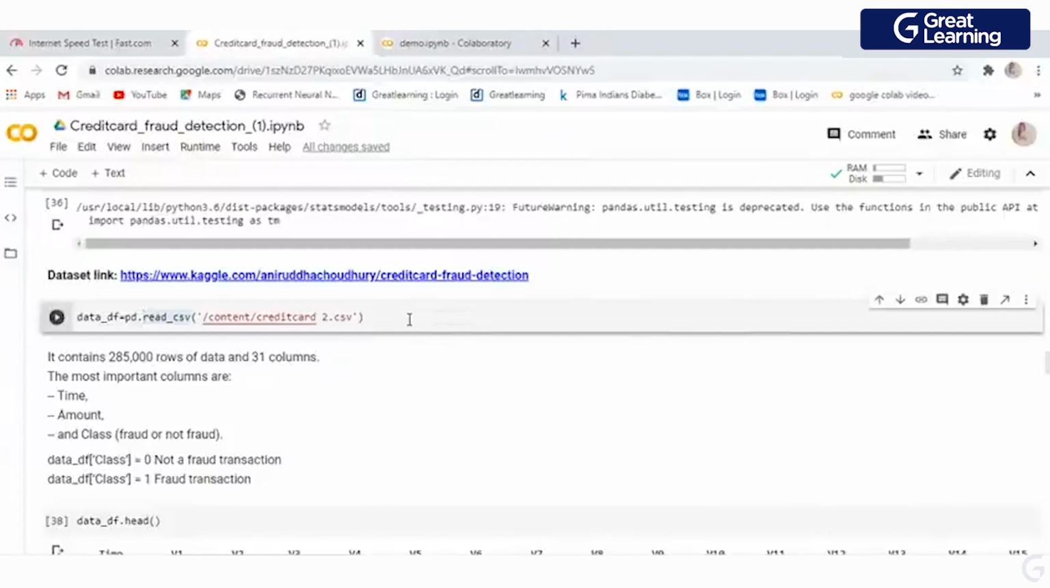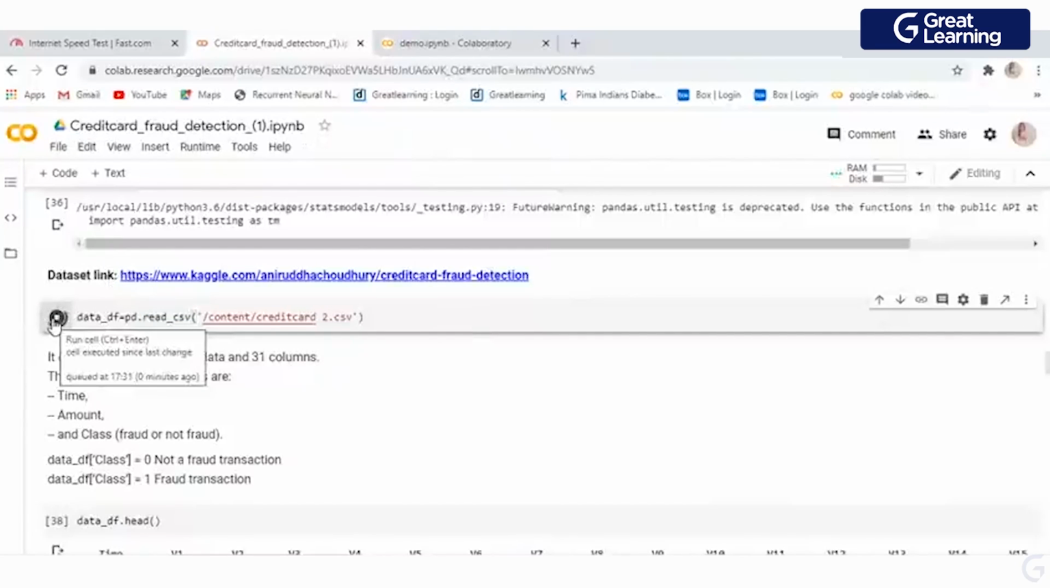Fine. Now, I have already uploaded my data. What I need to do now is read that data. To read it using pandas, we need to use the read CSV function, right? From there, I need to give the path of the file that contains the credit card CSV. Okay, let me just do that.